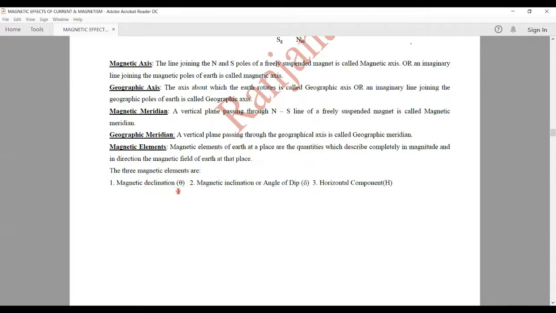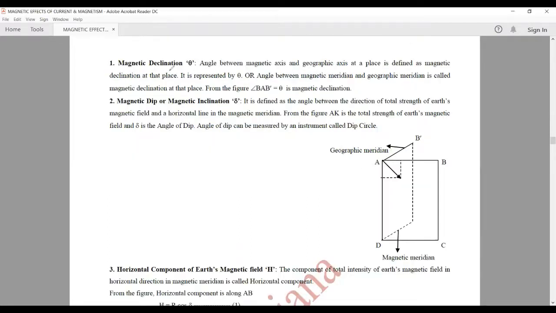And the three magnetic elements are magnetic declination, which we denote by theta; magnetic inclination, which is also called angle of dip, denoted by delta; and the horizontal component of the Earth's magnetic field, denoted by H, or it may also be denoted by BH. So these three physical quantities completely describe the Earth's magnetic field at any place. So these are called the magnetic elements. So the magnetic elements are magnetic declination, angle of dip, and the horizontal component. Let's study about these elements.